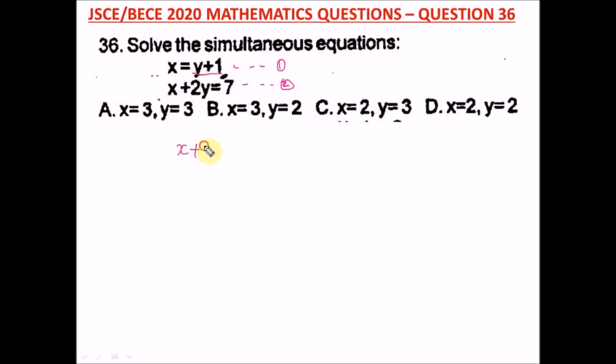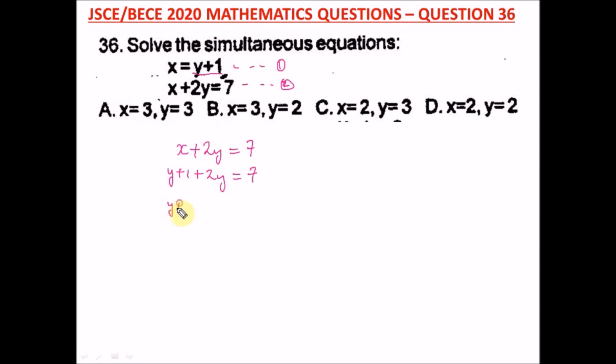x plus 2y equal to 7. So put y plus 1 as x. We have y plus 1 plus 2y equal to what? 7. So here take like terms. We have y plus 2y will be what? 3y.